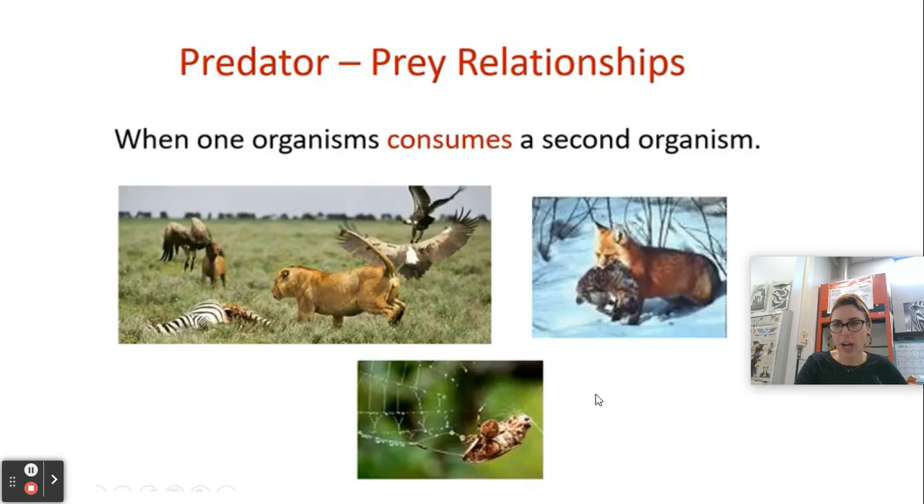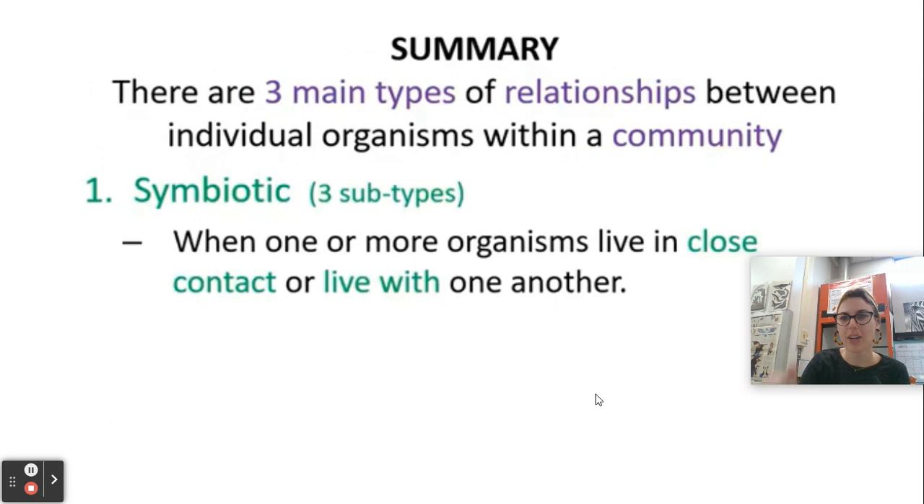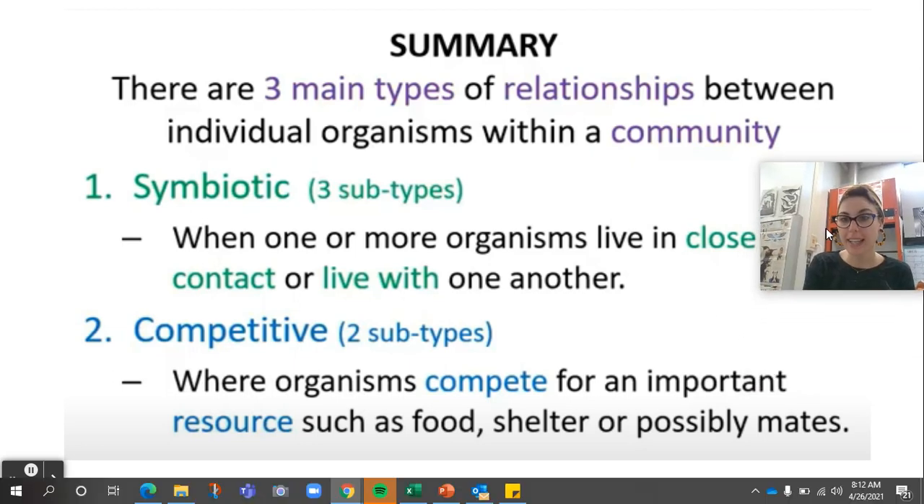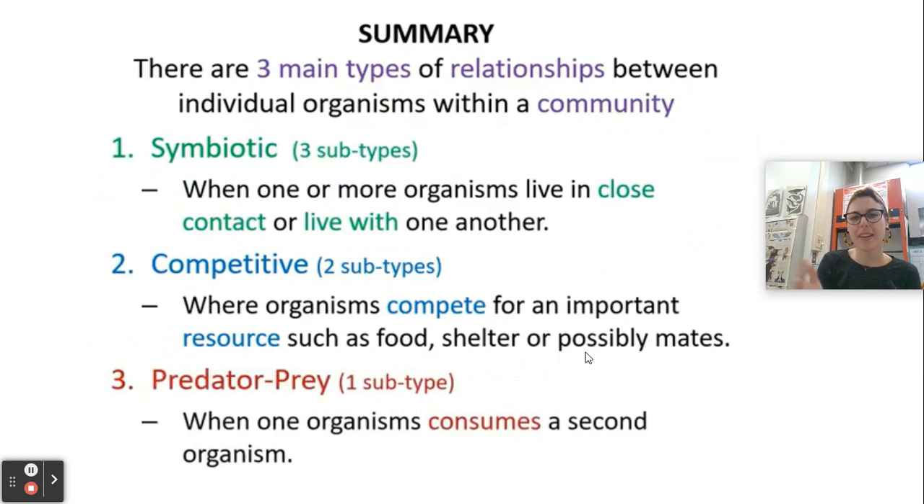So this is your next job. If you did not do this as you went along, here's our big summary. Three big types of relationships, again, between individual organisms within a community. We have symbiotic relationships, where one or more organisms live in close contact with one another, even sometimes inside one another. Competitive relationships, where organisms are competing for important resources like food, shelter, or mates. And remember, we have those two subtypes. You can go back to your notes to remember. And then, of course, we have predator-prey, which is where one organism consumes another organism.